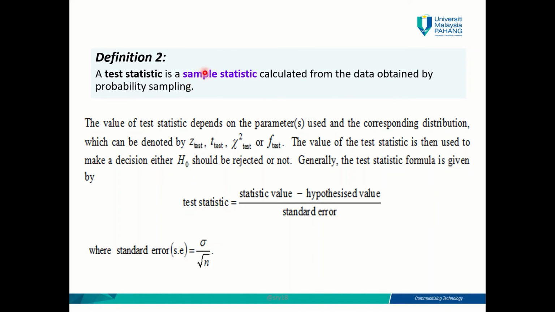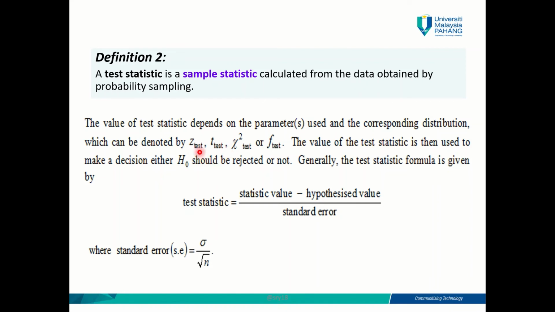Given a set of data, you get the sample mean, the standard deviation and so on, and then you use the formula to calculate your test statistic value. The test statistic could be z-test, t-test, chi-square test, or f-test. So there are several formulas that you can use to calculate your test statistic.